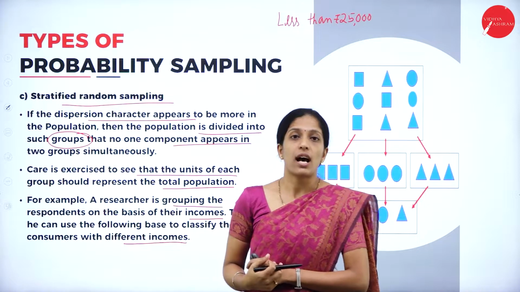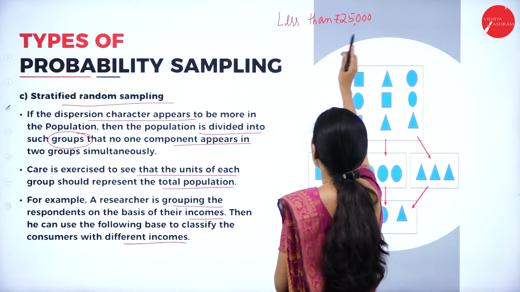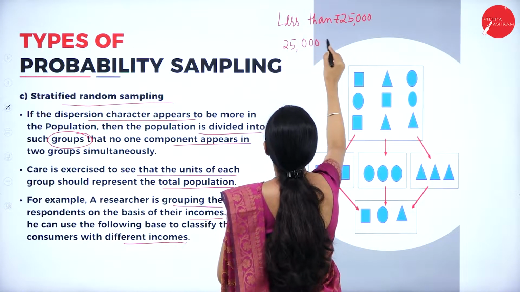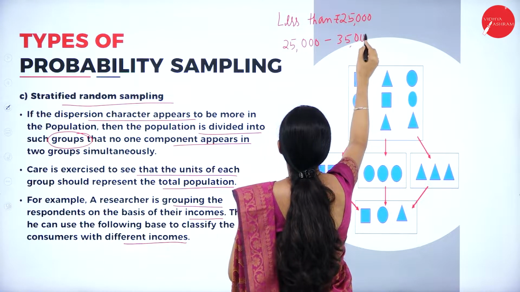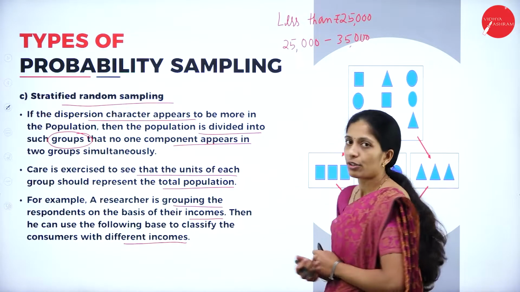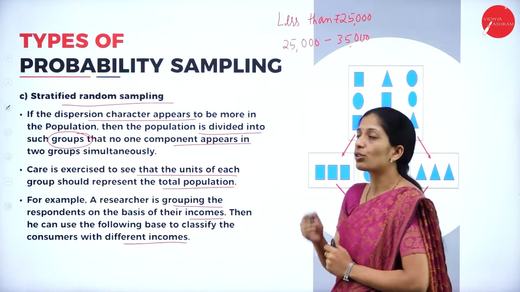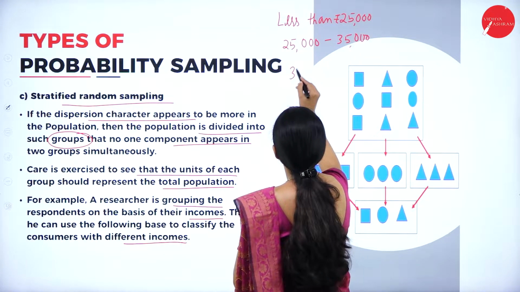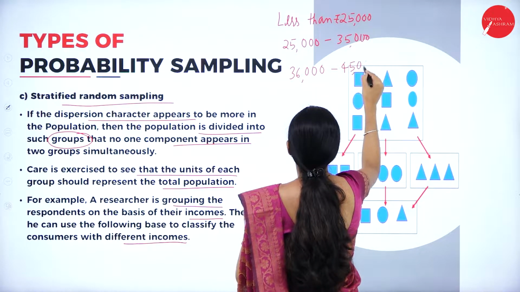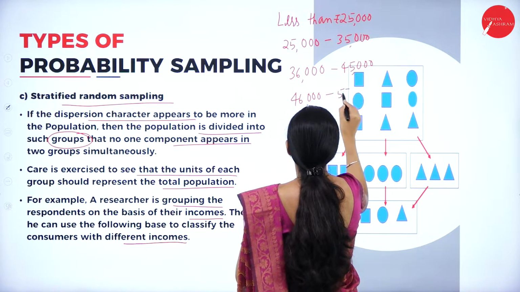So if the respondents are classified according to their income, they can do it like this: less than rupees 25,000, next 25,000 to 35,000, next 36,000 to 45,000, next 46,000 to 55,000.